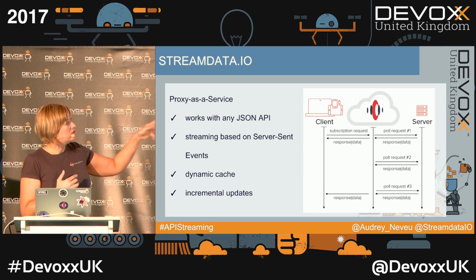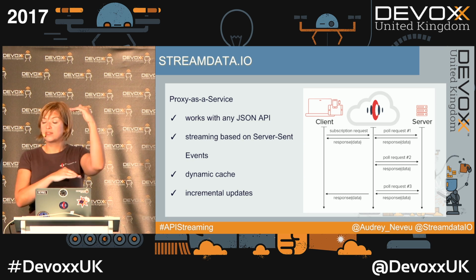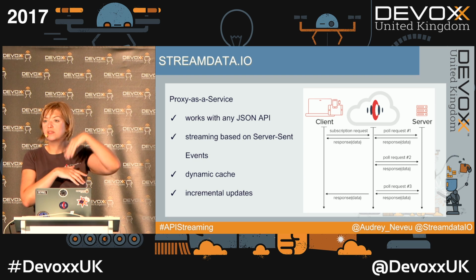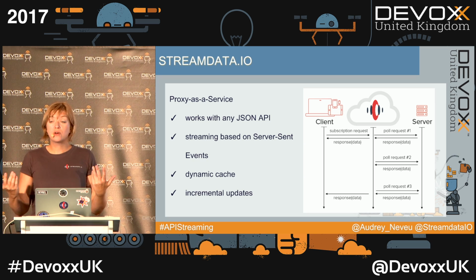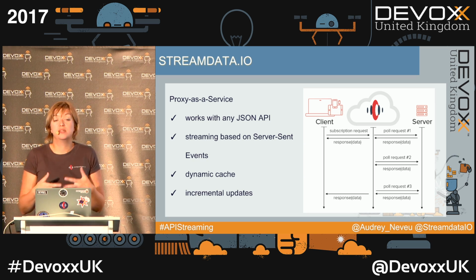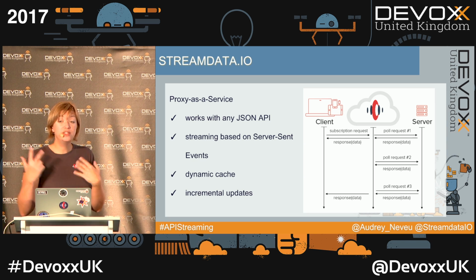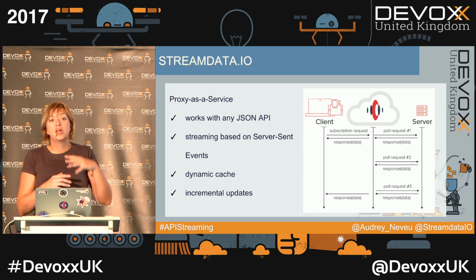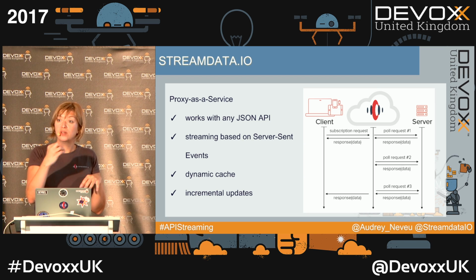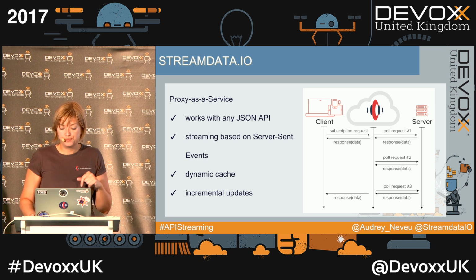So let's imagine that on the first poll, we received our snapshot, a big document with 30 fields. On the second poll, nothing has changed. So in this case, we will not send you any notification. If on the third call, only 2 fields of your document have changed, we will use JSON patch to send you only those 2 changes.